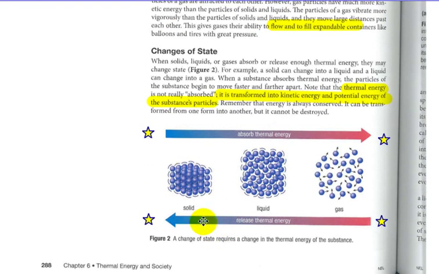This little diagram here illustrates that: solid versus liquid versus gas. As we can see, the particles move further and further apart when they absorb energy. If we were to go vice versa, gas slowing down to become liquid, slowing down to become solid, that must involve the release of energy. If we have to absorb energy to go from solid to liquid to gas, then we must release energy when going from gas to liquid to solid.